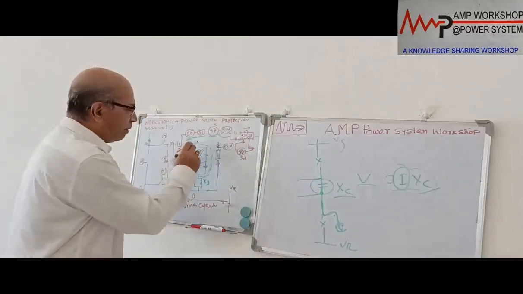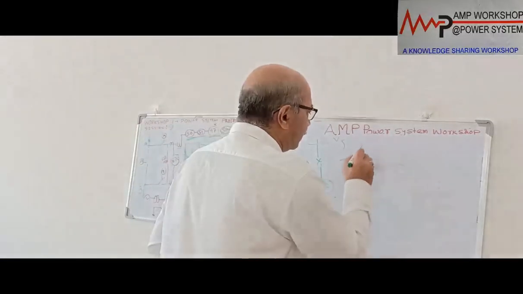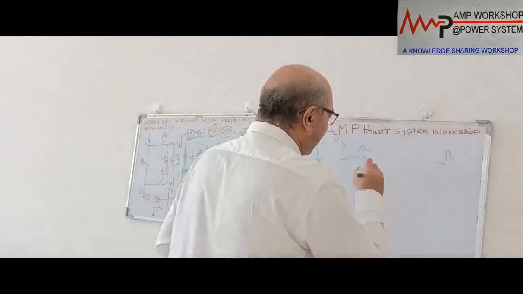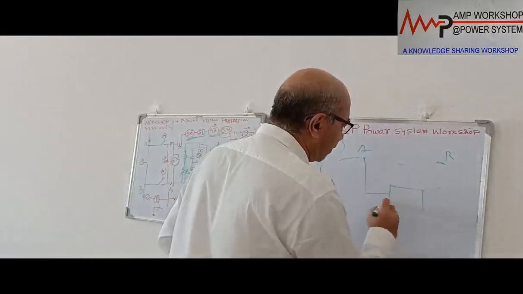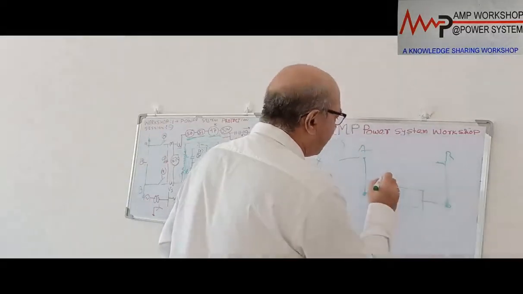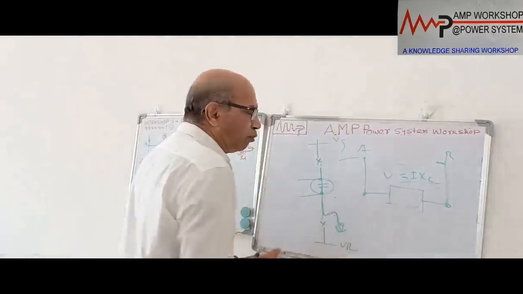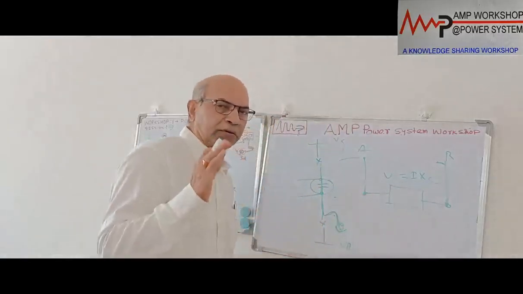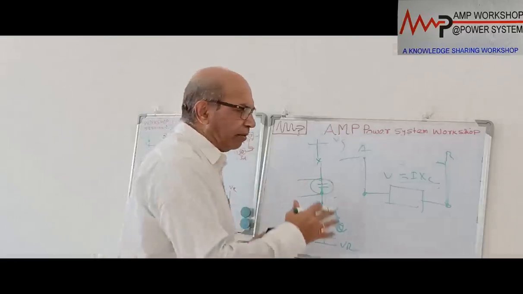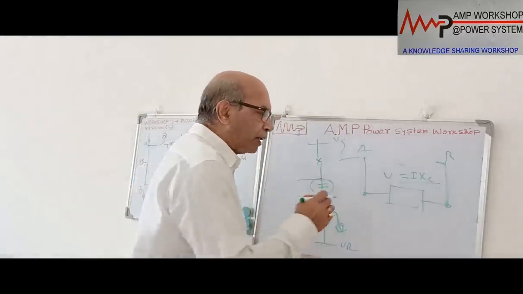That means this is my capacitor bank. When I connect the capacitor bank between point A and B, this is A and this is B, the capacitor bank is connected over here. Now between these points there is a high voltage drop, V equal to I into XC, where I is the fault current. So due to this voltage drop, what will happen? The capacitor bank will burn out. It will fail, with a spark over in the capacitor bank. The capacitor bank is not designed for this high voltage. It will burn out. So how do we handle that case?